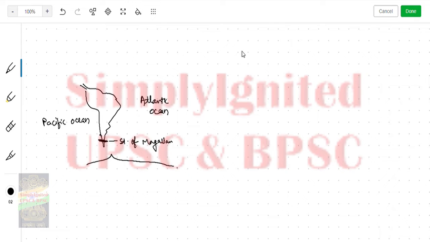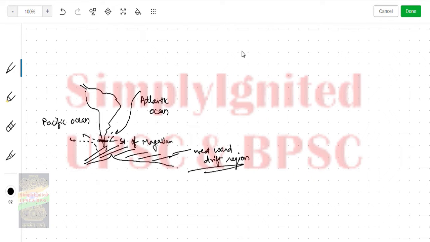So what is the significance for sailors? If they are coming like this, they don't have to go around to the Pacific Ocean. They can easily cross here, so it will save fuel and time, and the sailors do not have to enter this region, the westward drift region. Westward drift is an ocean current. So they can easily get from here to here, and hence it connects the oceans.